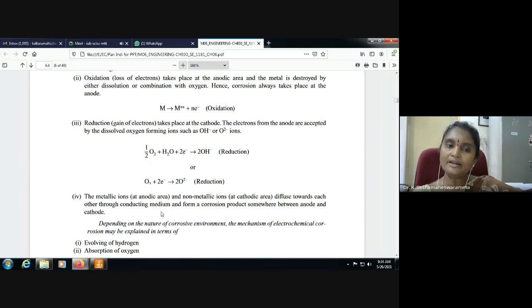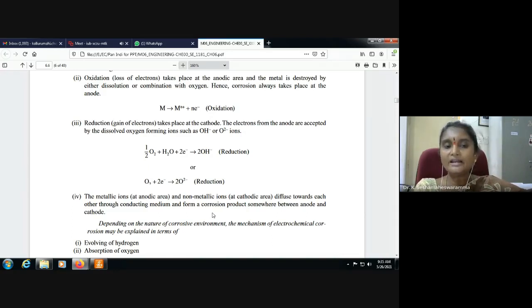The metallic ions at the anodic area and non-metallic ions at the cathodic area diffuse towards each other through the conducting medium and form a corrosion product somewhere between anode and cathode. At the anode oxidation is going on, at the cathode reduction is going on.